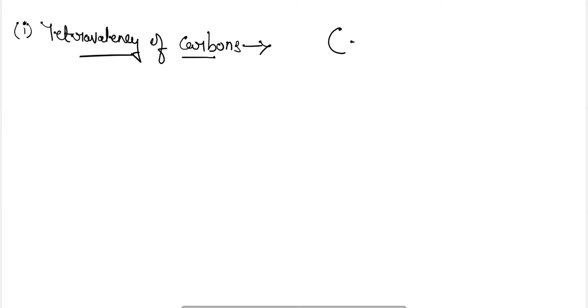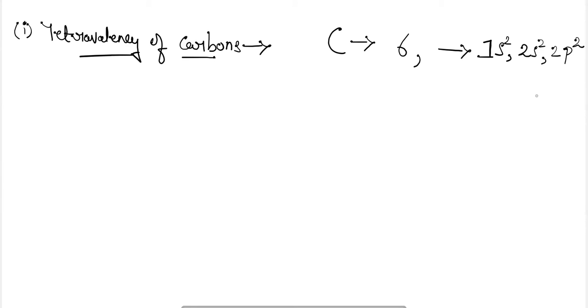So carbon has atomic number 6, and its electronic configuration becomes 1s2, 2s2, 2p2. In the outermost shell there are 4 electrons, and these 4 electrons will be shared with orbitals of other atoms in order to form the bond here, that is the covalent bond.